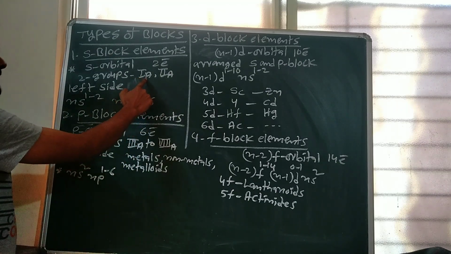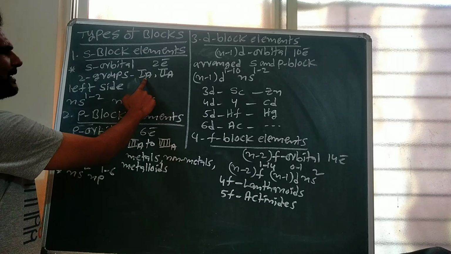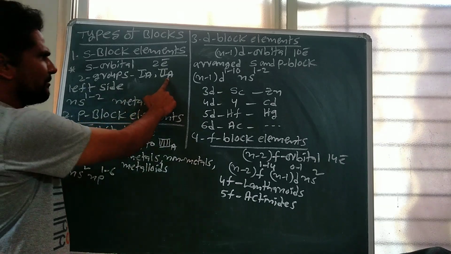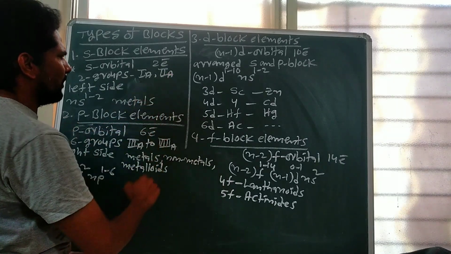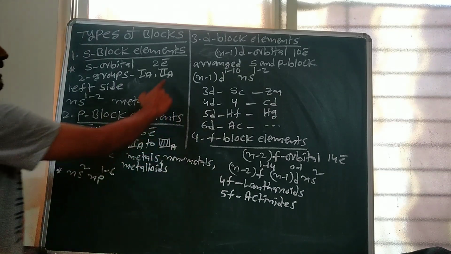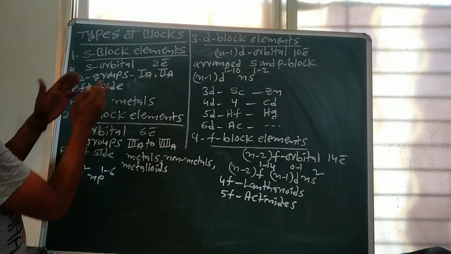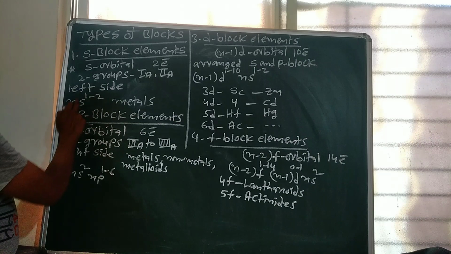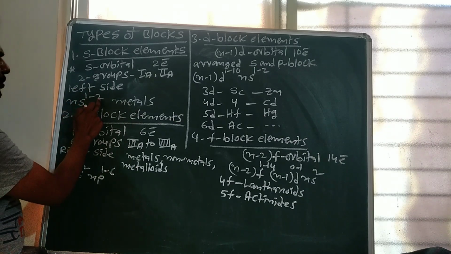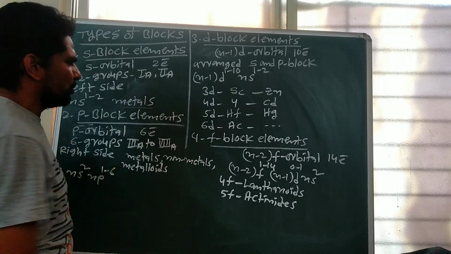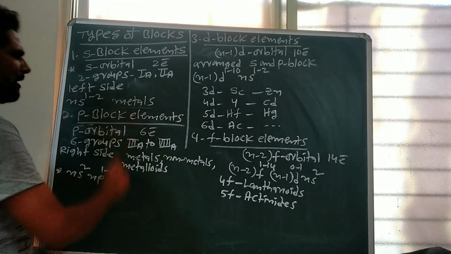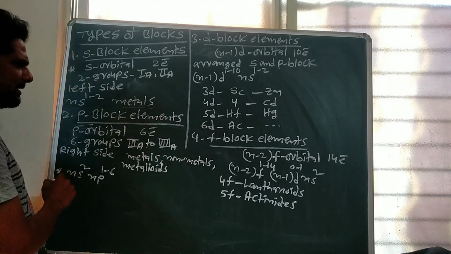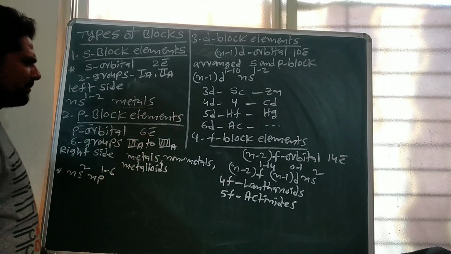Lithium, sodium, potassium, rubidium, cesium, francium belong to the IA group. These are also known as alkali metals. Beryllium, magnesium, calcium, strontium, barium and radium belong to the IIA group. These are also known as alkaline earth metals. S block elements are arranged at the left side of the periodic table. The general electronic configuration of S block elements is ns1 to 2. S block elements are all metals. Second type: P block elements. The elements whose valence electron enters the p orbital are called p block elements. The maximum number of electrons in a p orbital is 6.